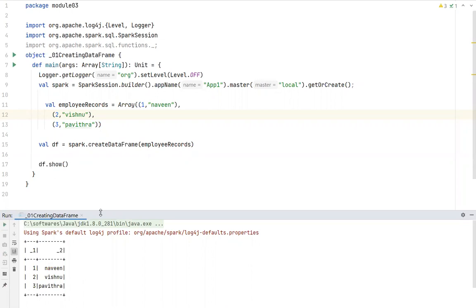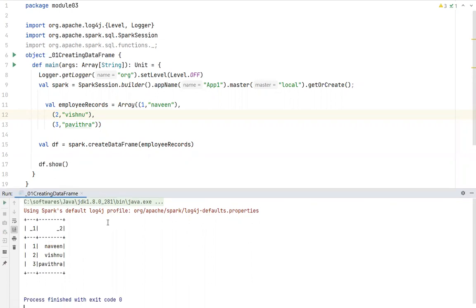Can you see this here? If you observe this very carefully, I told you what a data frame is. A data frame is nothing but a tabular representation of your data with rows and columns. Now, if you look at this data set, I have 3 records. And if you see this, I did not specify the schema. Since I did not specify the schema, by default Spark added the column names _1 and _2.